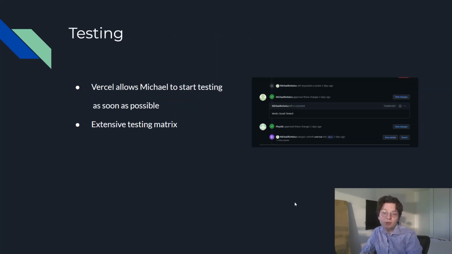And that leads me to our next point, that this makes it very easy for our testing manager, Michael, to do some tests. Since Vercel automatically deploys everything, it makes it pretty easy for Michael to get a hold of it all and make sure that things are working as they should. We have a very extensive testing matrix, so Michael's in there trying to break things, making sure that it passes all of our tests and that everything's working as it should be.